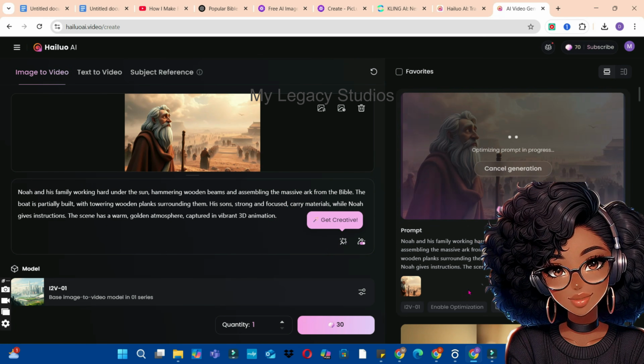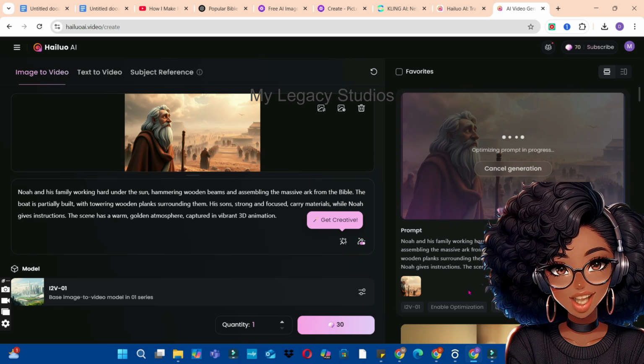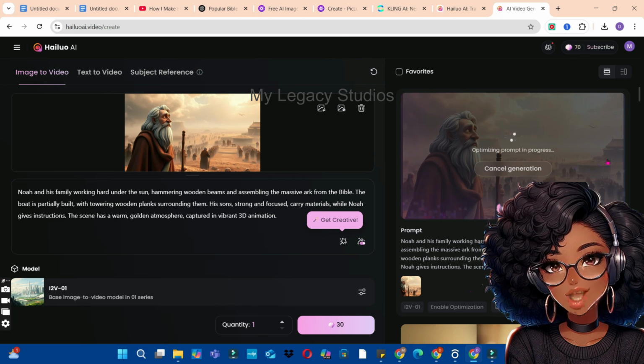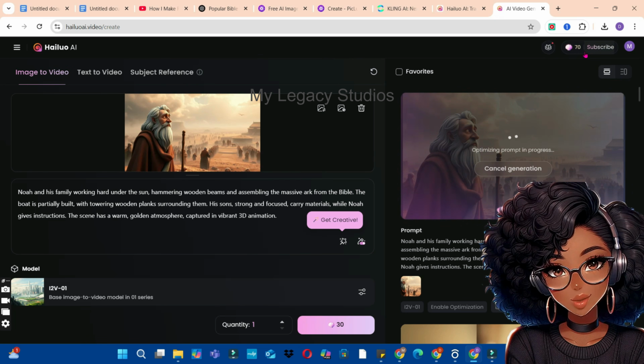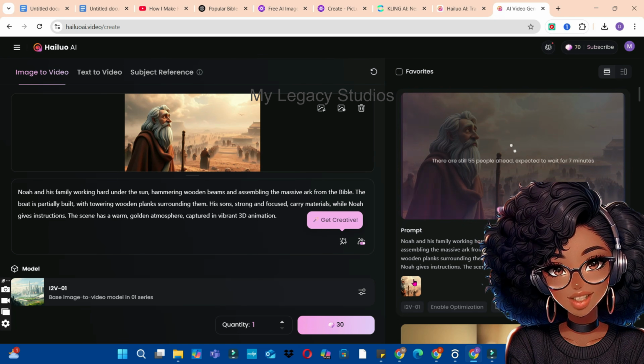This will take a while, but you just have to be patient with it because you're on the free plan. And you know, each day Hello AI gives you 100 credits. Each generation takes 30 credits, so you can only produce 3 animations per day. So for you to be able to create more, then you have to get multiple accounts and also go for the premium.